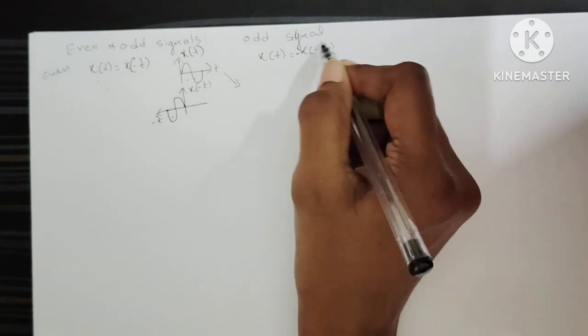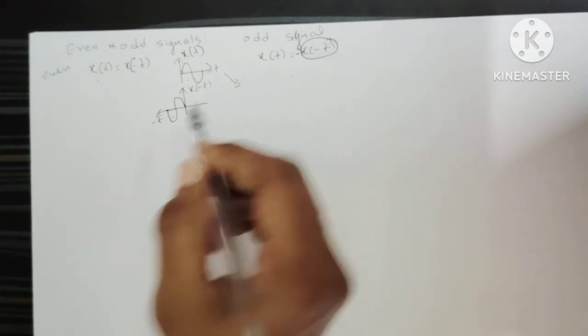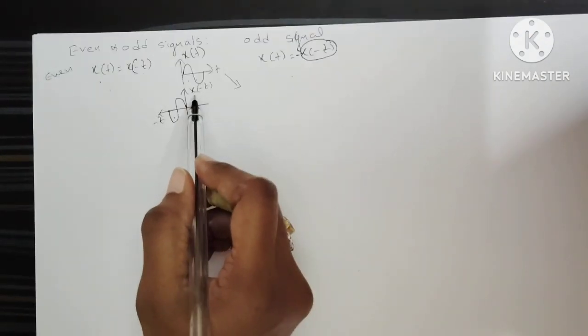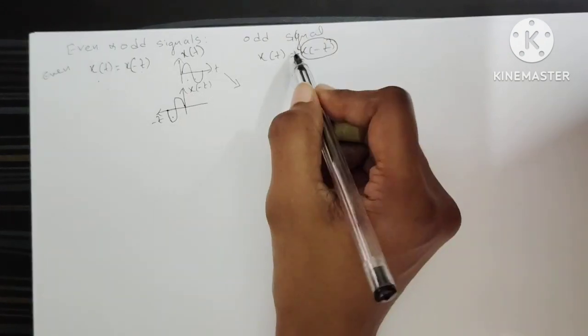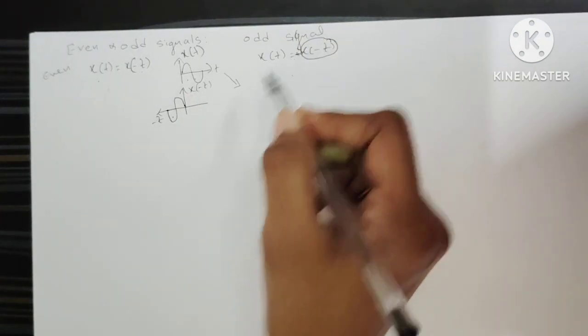Now the same signal in odd form. First this is x of t. This one is the even signal, x of minus t, which we already represented. Now we have to invert the amplitude.